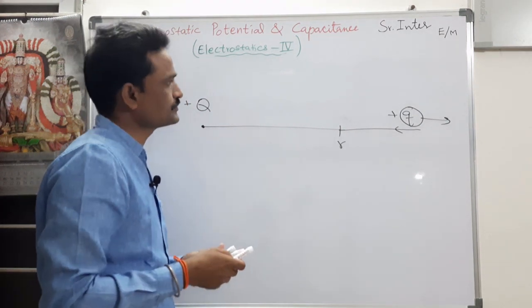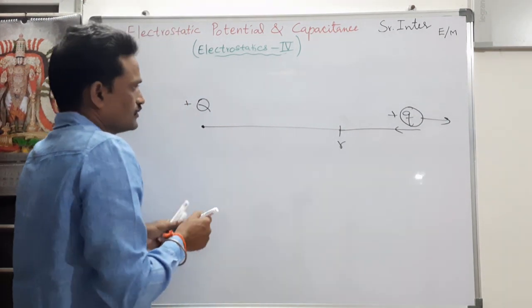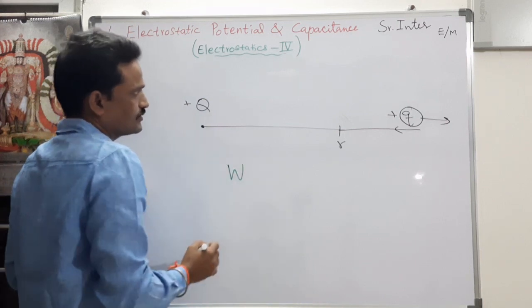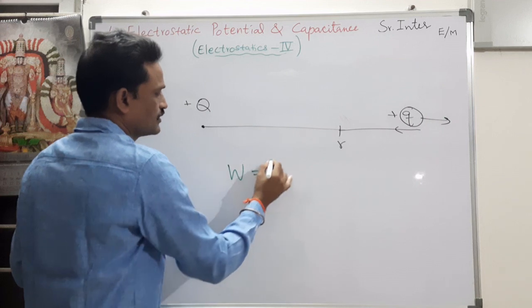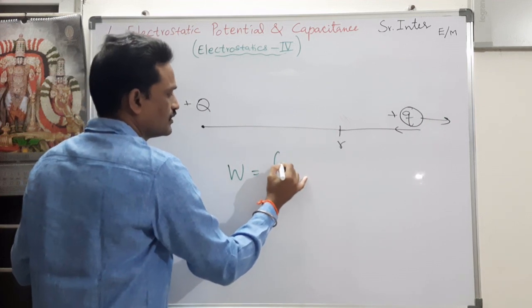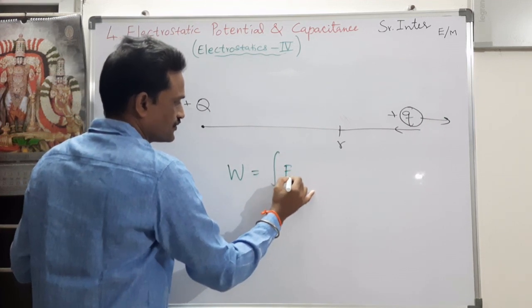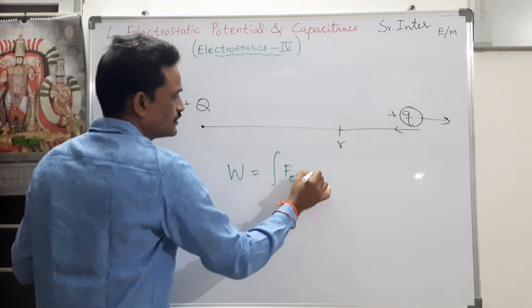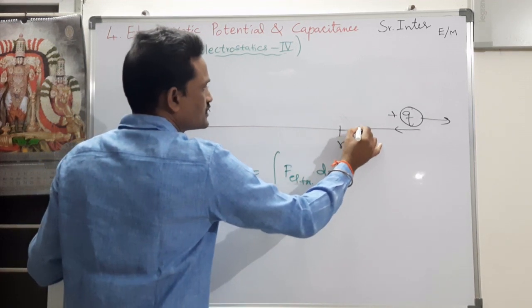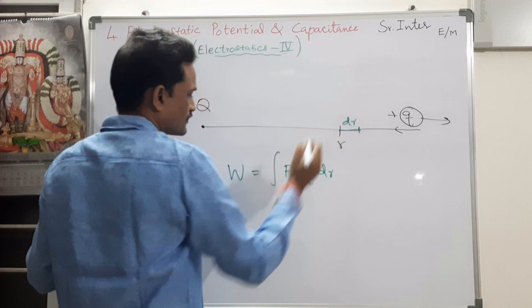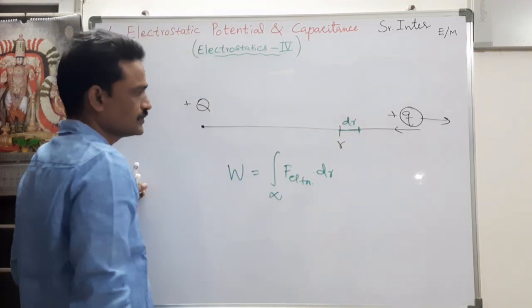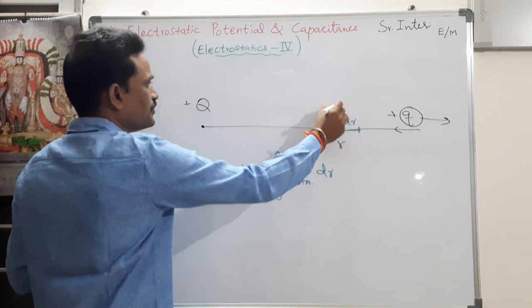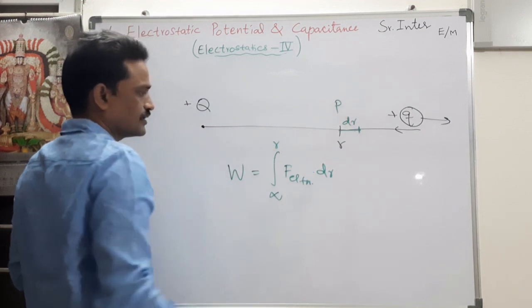So work done by the electric force is nothing but F, the electric force, into dr, let us say some small distance dr. So I am bringing this from infinity to a point P, which is at a distance r.